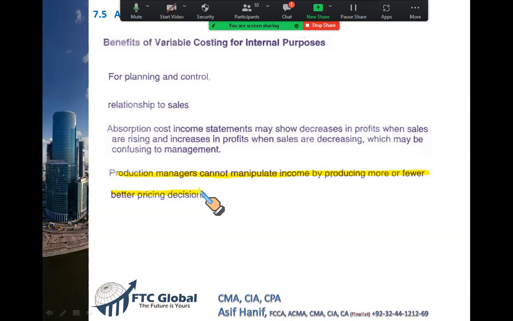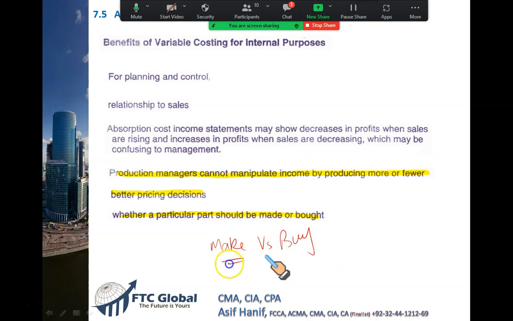So we will consider variable costs in pricing decisions, and it will also help us to decide whether we should produce that product ourselves or get it manufactured by some other outside service provider. Remember, whatever we are doing from now onwards in 2 or 3 slides is discussed in much more detail in your CMA Part 2, Section C: whether we should make an item ourselves. This is called the make versus buy decision. Should we make the item ourselves or should we buy?